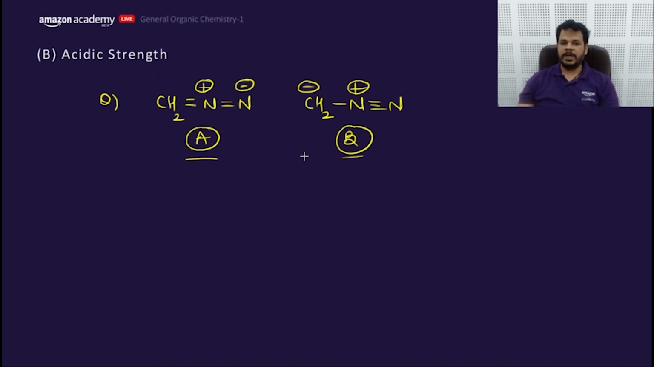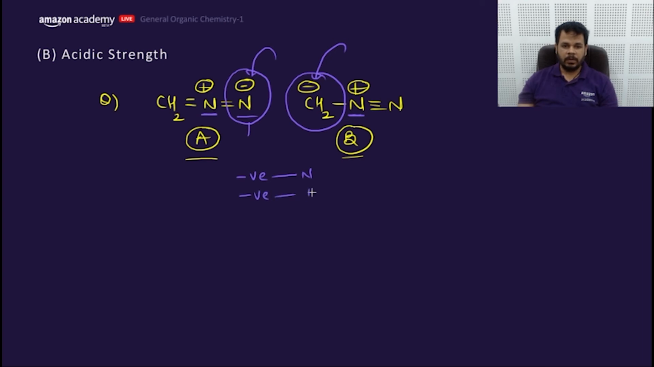But yeah, A is better than B. What is the point of difference? The point of difference is this: nitrogen has positive charge. Here also nitrogen has positive charge. This nitrogen has negative charge, whereas this carbon has negative charge. Negative charge is more stable on nitrogen or carbon? That depends on their electronegativity. This is the point of difference.